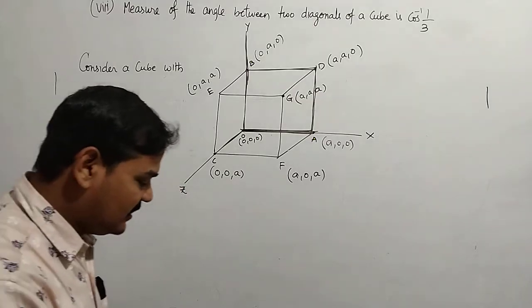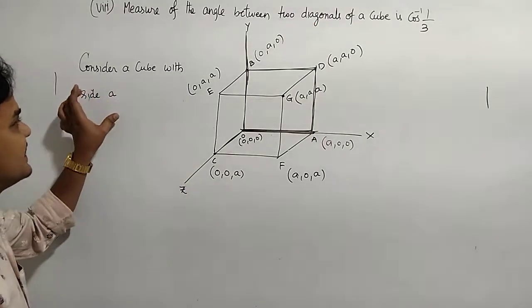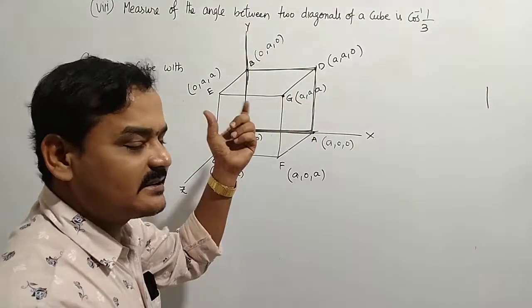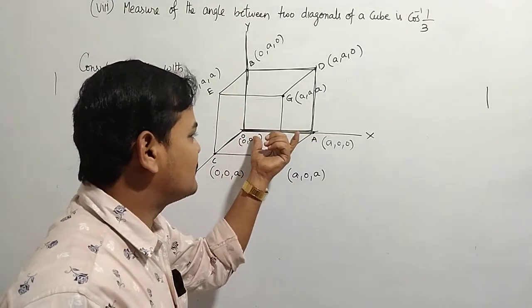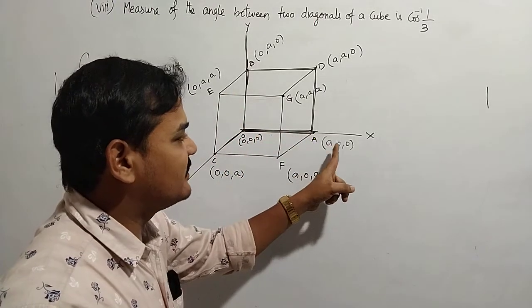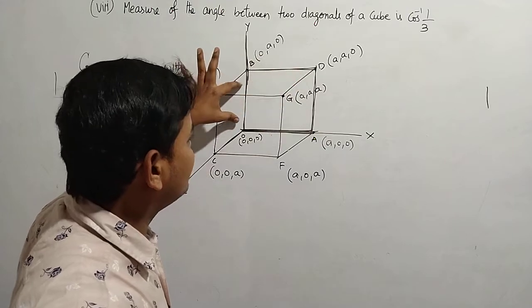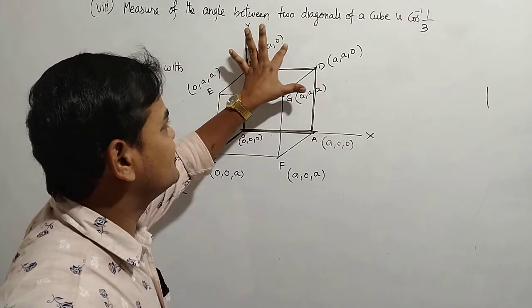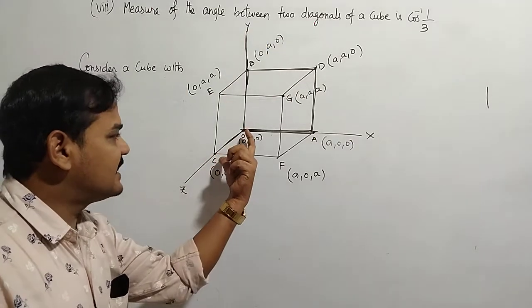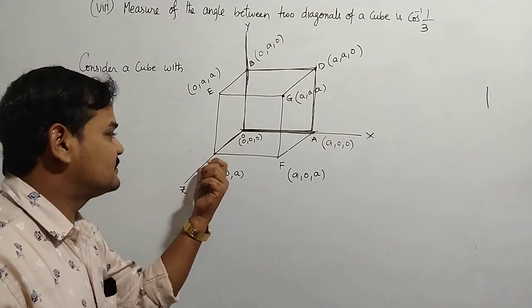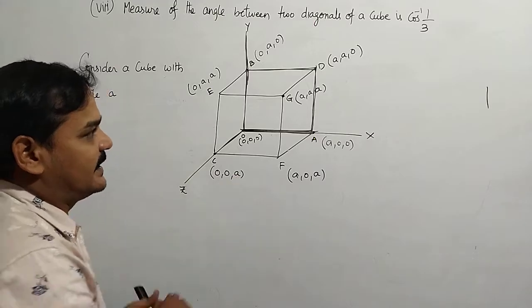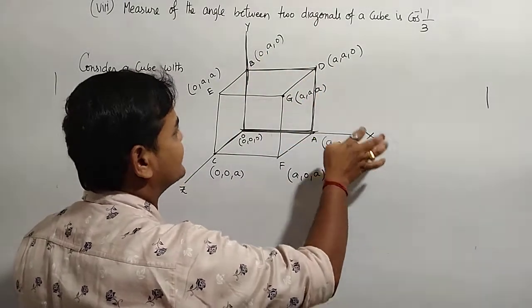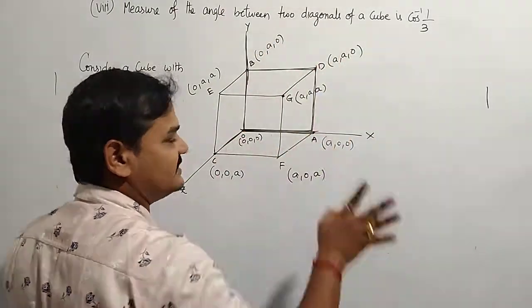So look at the points. First of all, consider a cube with side a. A cube means all sides are equal, so automatically the point on the x-axis is a, 0, 0. This side is also a. The y-axis point has x 0, z 0. This length is c, that is the z-axis point with x 0, y 0. Again, this point lies between the x and y axes, so z is 0. These are all the points.